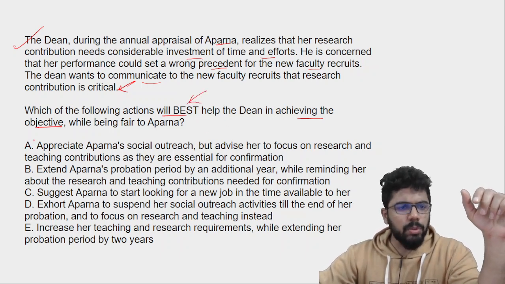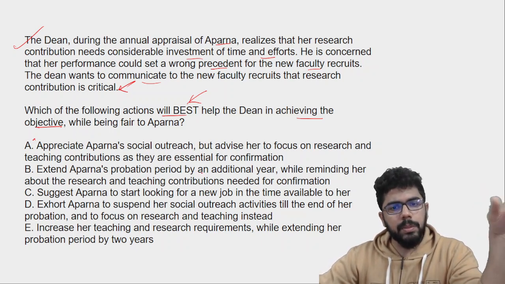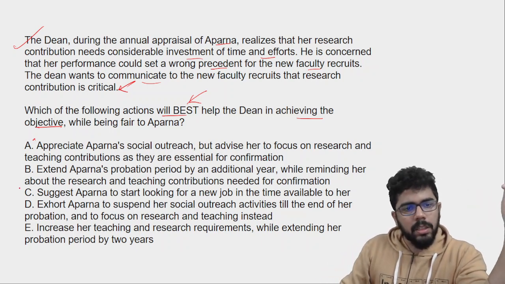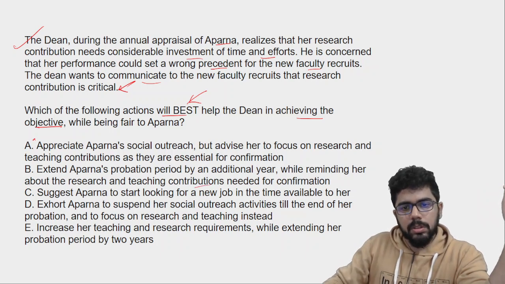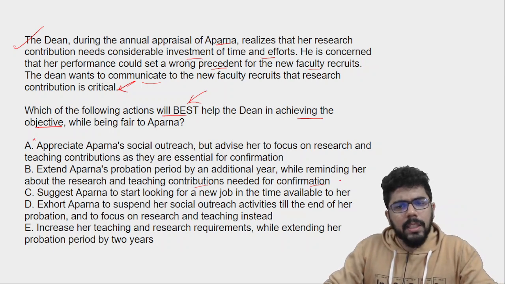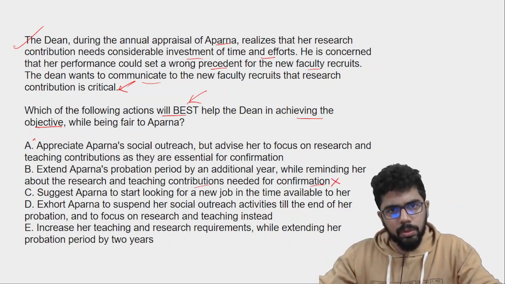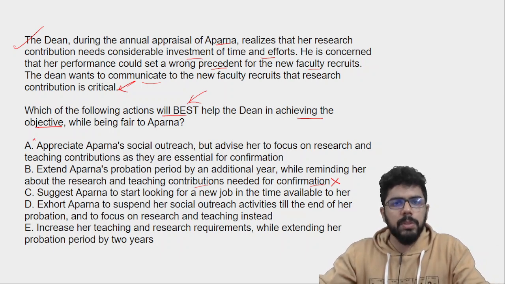So first option, चलो ठीक है, maybe this is a good option. Extend Aparna's probation period by an additional year while reminding her about research and teaching contributions needed for confirmation. Okay, so I don't think B right now will be necessary. Why not? Because she has still wanted to go for, to be confirmed. तो अभी से क्यों प्रोबेशन एक्सटेंड करेंगे?